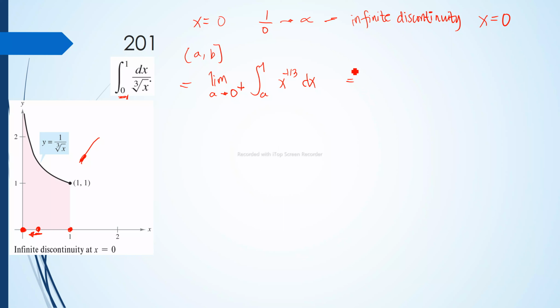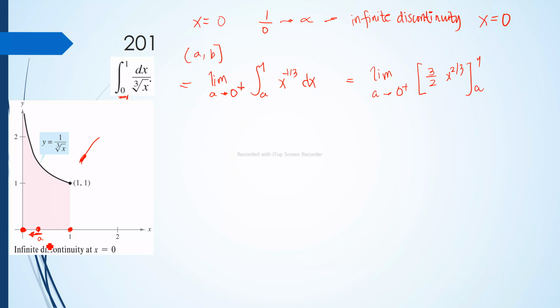The integral of x raised to negative 1/3. By the power rule, that is just equal to 3/2 times x raised to 2/3 from a to 1, as a approaches 0 from the right. So this is a.